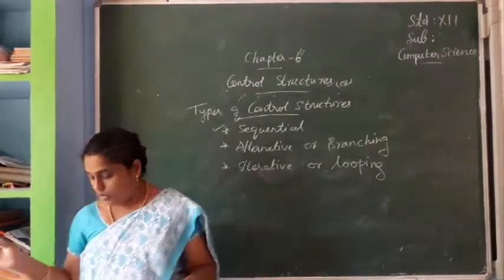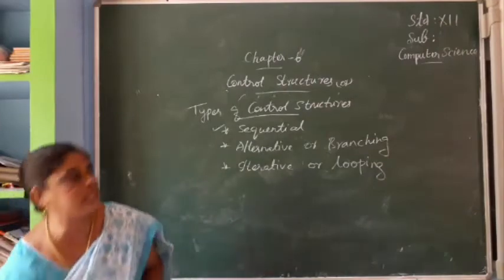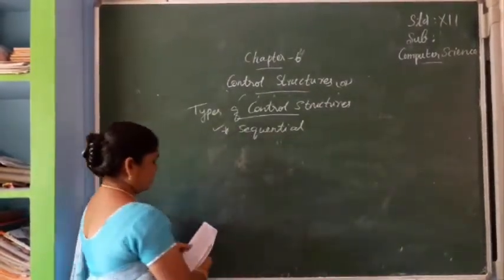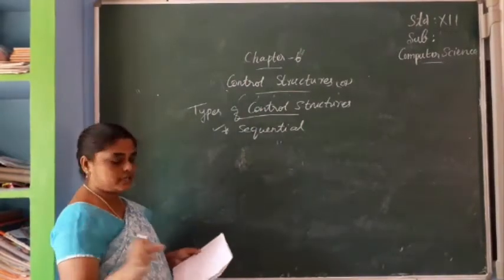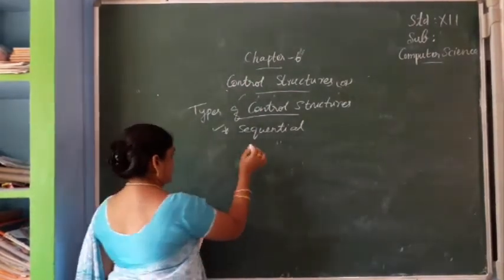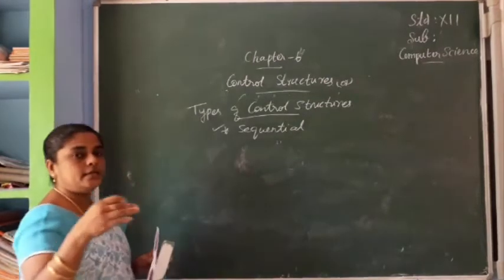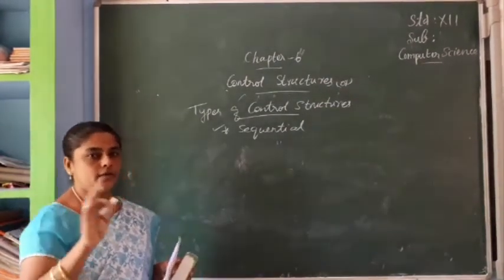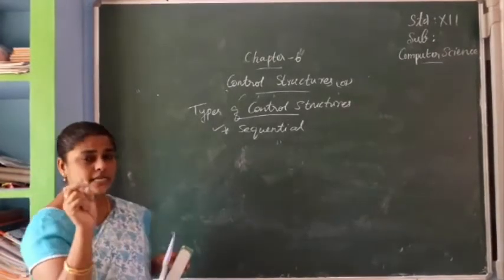For this I am giving one example. Two statements are given, to print your name and address. I am writing one example.